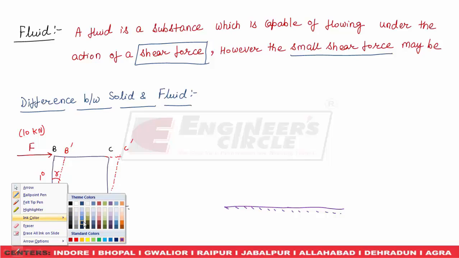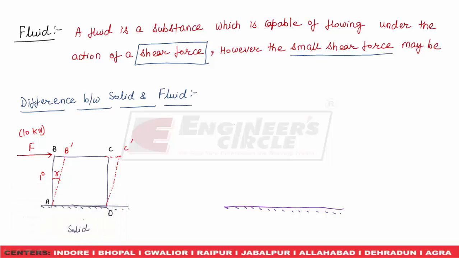If we consider on this surface some fluid is flowing, suppose this is a fluid which is flowing over this surface. This fluid is flowing over this surface. Now we will discuss how fluid will vary from solid.